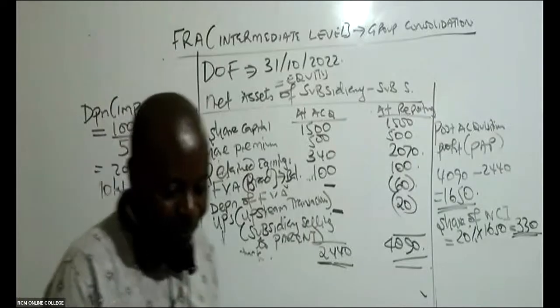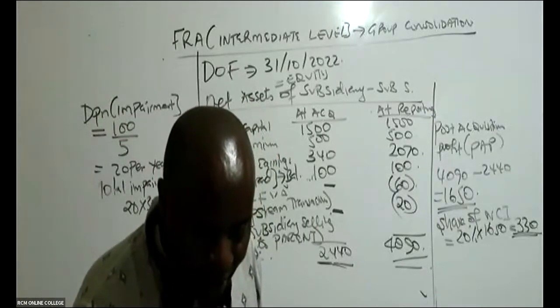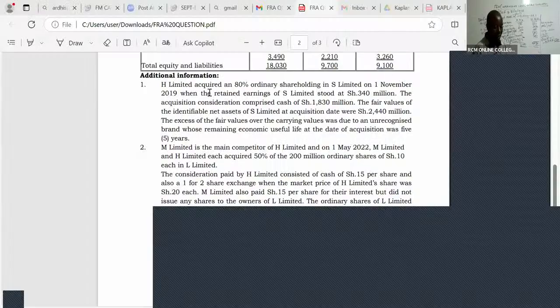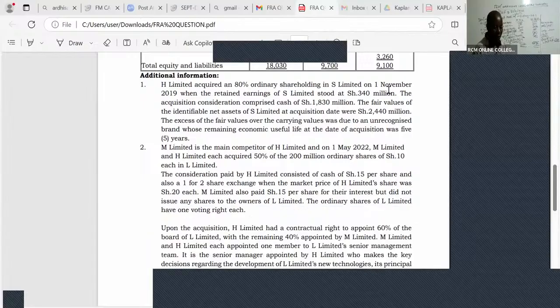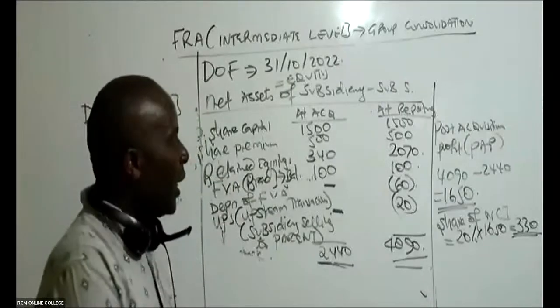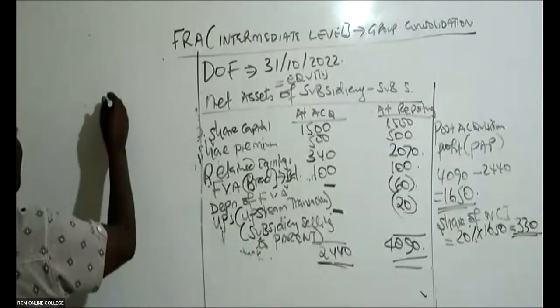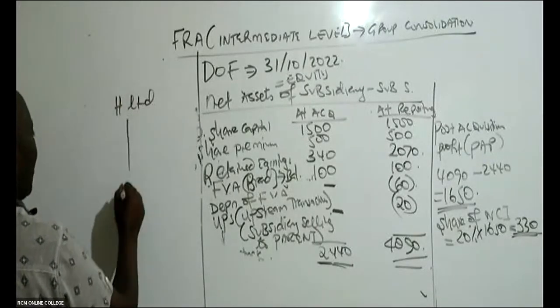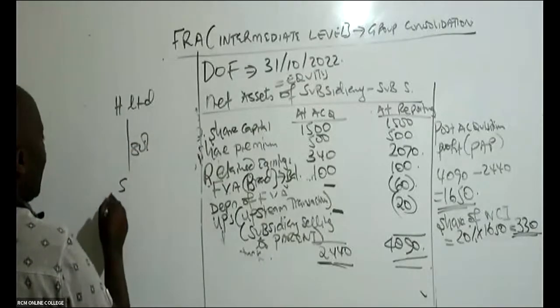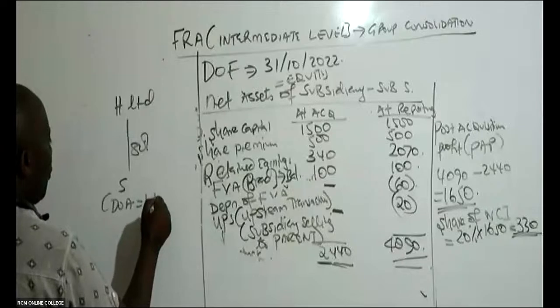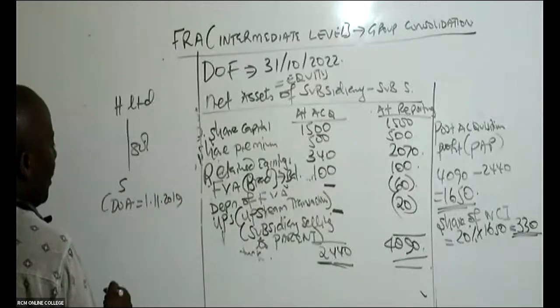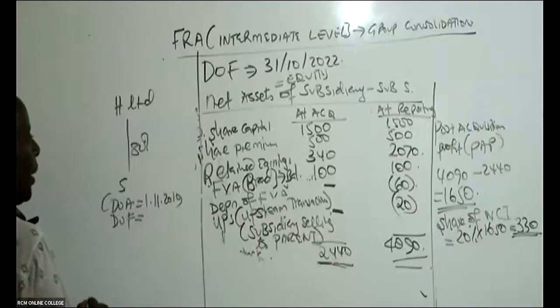Now I come back to you, Ruben. What happened here is that we got a subsidiary called S on 1st November 2019. H Limited acquired 80% ownership shareholding in S on 1st November 2019. So we had drawn this group structure: H Limited acquired 80% of S Limited, and the date of acquisition is 1st November 2019.